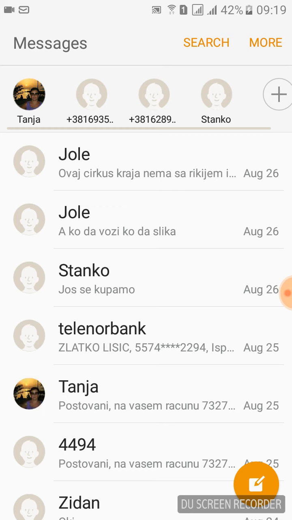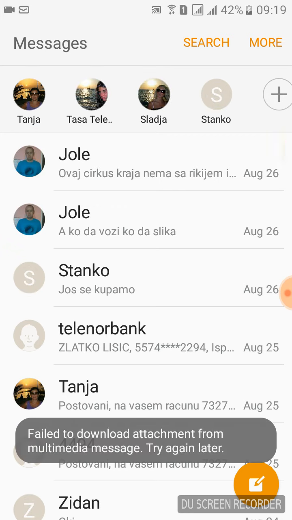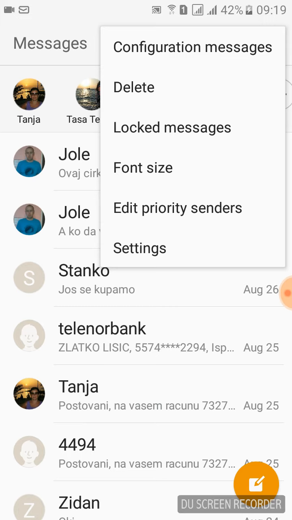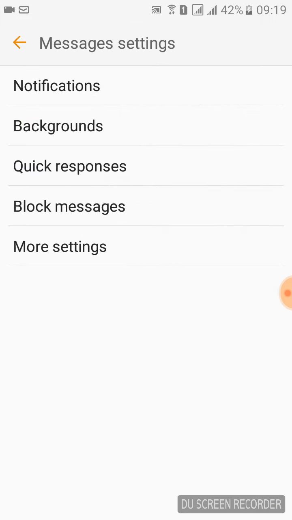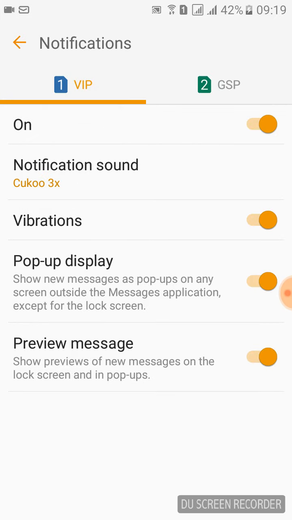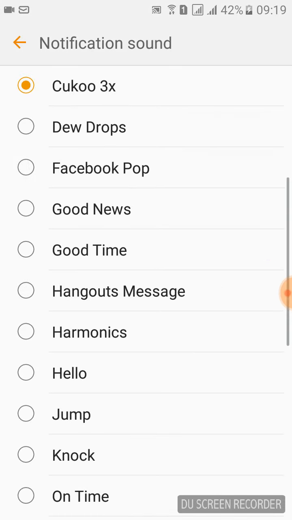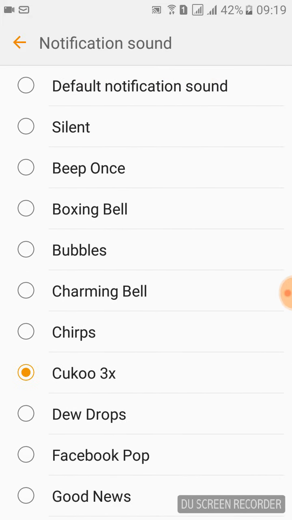Go to Messages. Now click on More. Click now on Settings, and there is Notification sound. Click on it, and here is a drop down menu where you can find your melody which you want to dedicate to be your SMS notification sound.